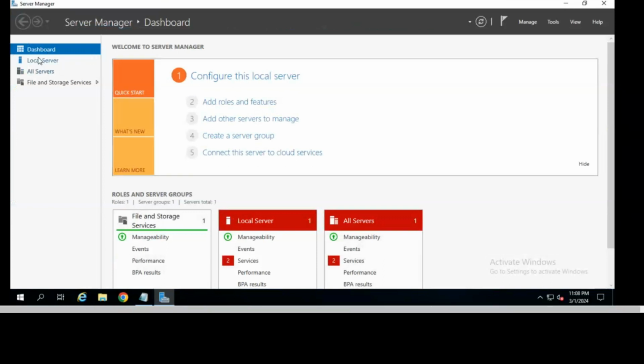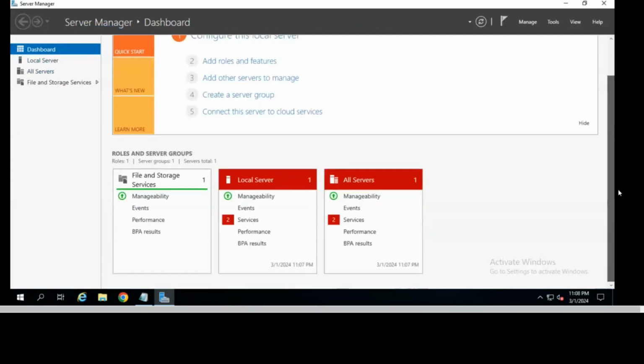So first thing is, this is the dashboard. So we have to configure the ADDS. So you can see here, this is the roles and server groups, means available roles. We have only file and storage services, local server, all servers. That's all. We don't have any ADDS available, Active Directory Domain Services. So how can we install this?